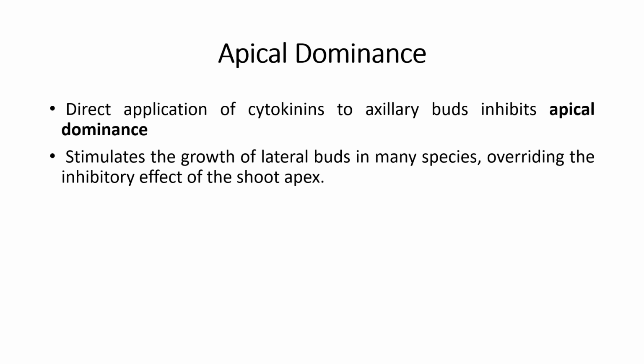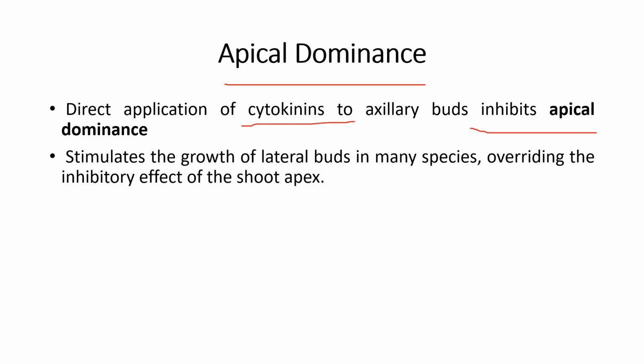BRC1 is the gene which is inhibited by cytokinin, and this prevents the auxin-induced strigolactone biosynthesis. So this was about apical dominance and the role of cytokinins in it. It basically inhibits apical dominance and stimulates the growth of lateral buds in many species.